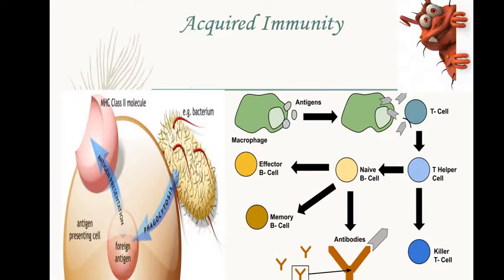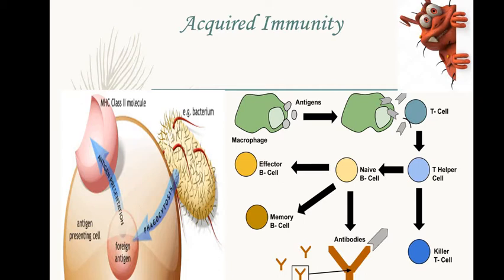Before that, I'll be talking about acquired immunity, because it is immunity that we gain during our lifetime due to interaction with foreign particles that are antigens. They come into our body, activate many cells, and make our body produce antibodies. Phagocytosis occurs when a bacterium comes in, its antigen is identified by an antigen presenting cell and presented on an MHC class 2 molecule, which is kind of a billboard for the T cells roaming in our body to see that there is an antigen. It is being presented on this cell, so now come and act on it.